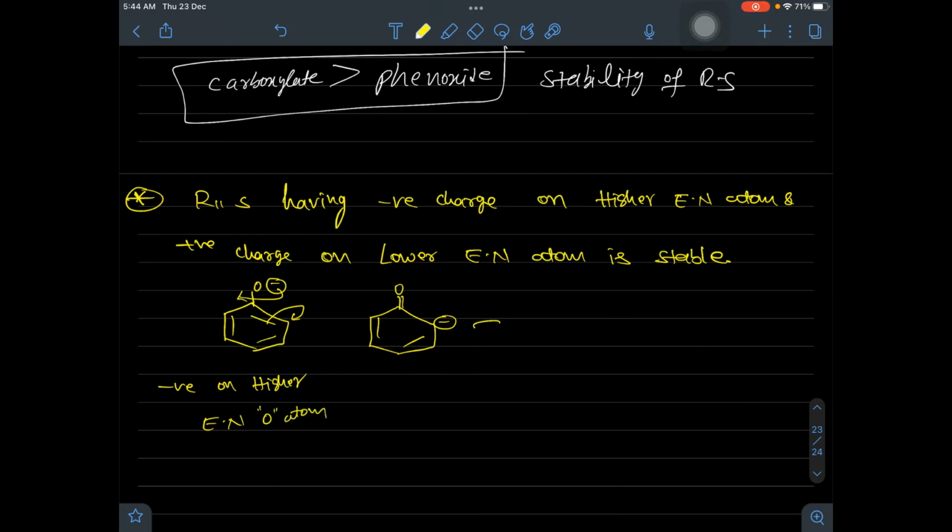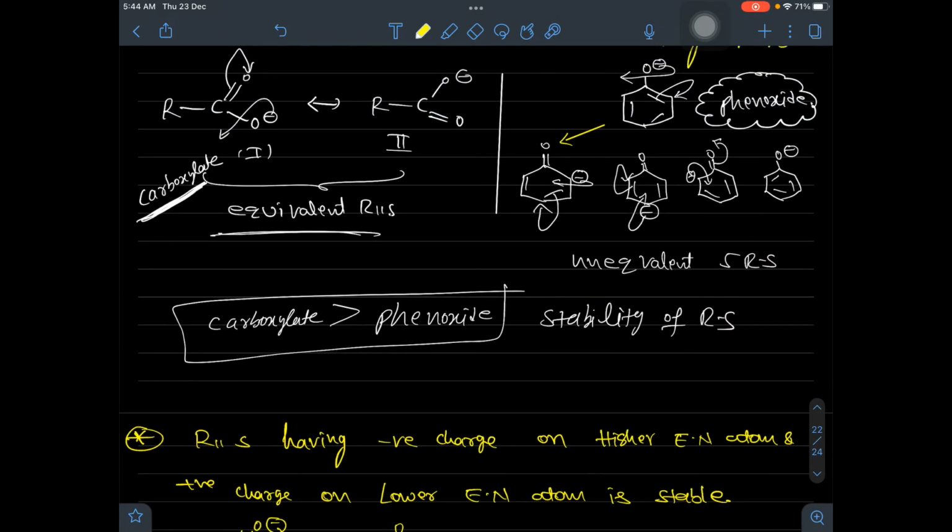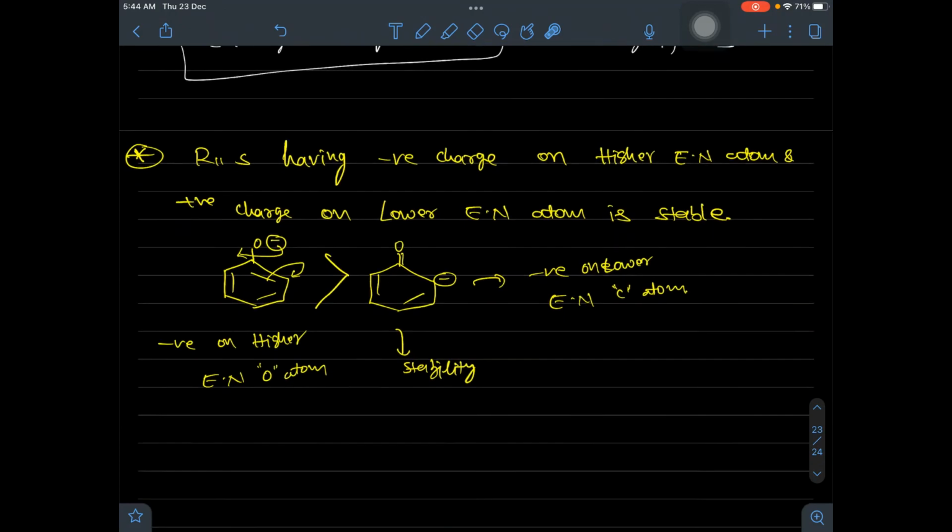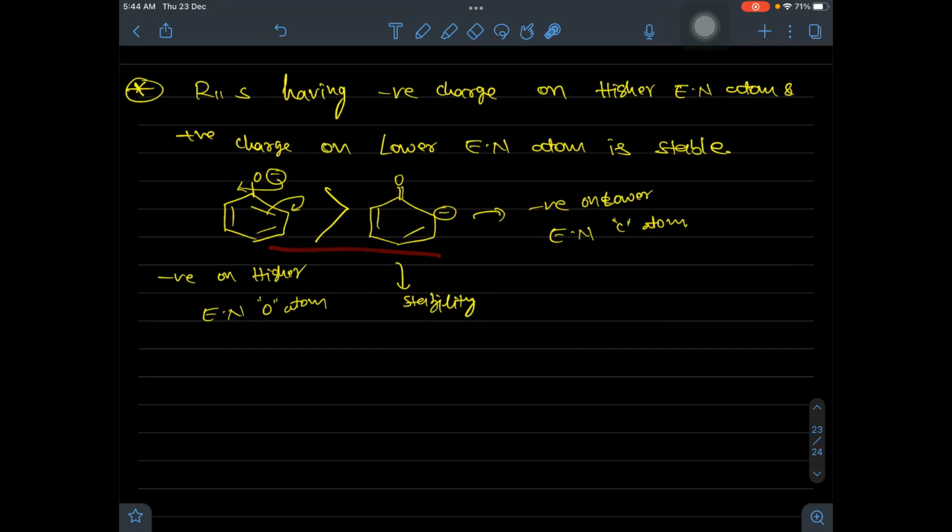But here the negative charge is on a lower electronegative carbon atom. So among these two, which is the most stable one? The first one is more stable than the second one, isn't it? Like this you should predict stability. That's what we said here. They are unequivalent resonance structures, unequivalent structures formed which are unstable.